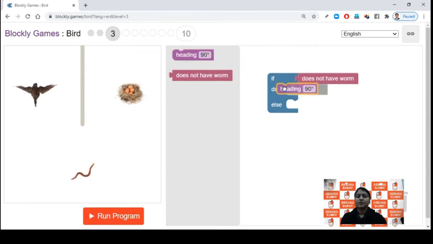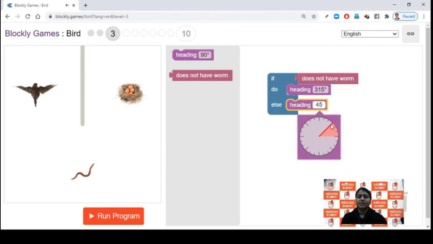Okay. So we will head. This is the complete circle. Okay. If here is my bird at the exact center, then I want this direction. Okay. Which is 350 degree angle. Then once the bird has the worm, then it will turn and take 45 degree direction. Okay. So else, that is the does not have worm condition fails, then he will take 45 degree turn, which is this direction. Okay. Let's run the program.